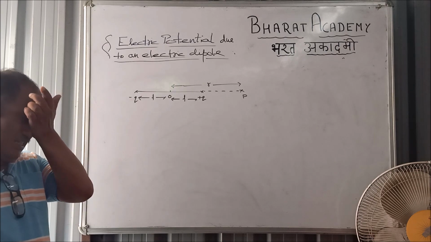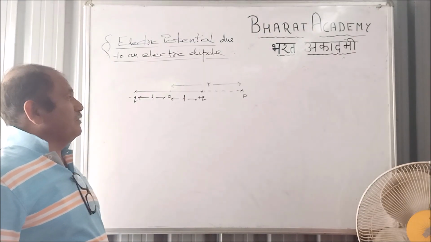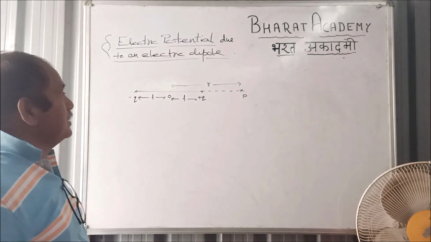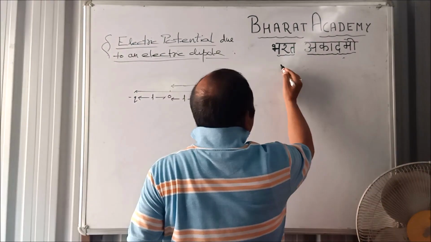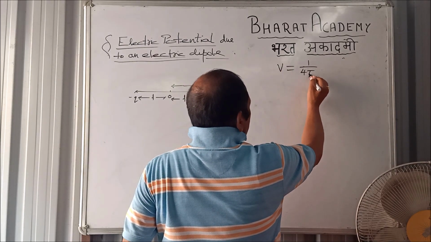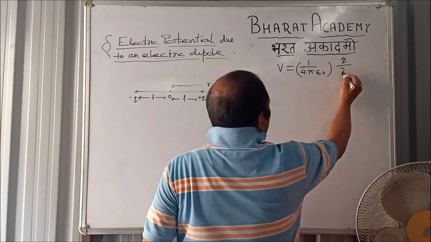Now, electric potential due to an electric dipole. As we calculated electric field intensity due to an electric dipole, in the same way we can calculate the electric potential also. So what we have got up till now, the electric potential due to a point charge is V equal to 1 by 4 pi epsilon naught, Q by R.